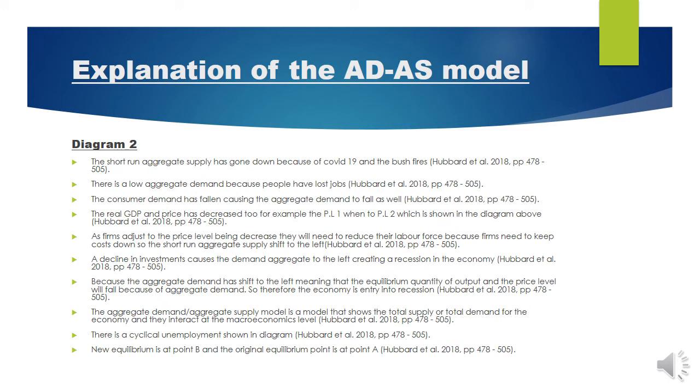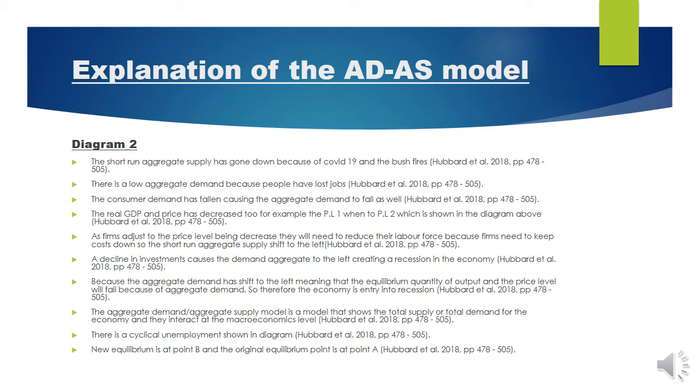As firms adjust to the price being decreased, they will need to reduce their labor force because firms need to keep costs down, so the short run aggregate supply shifts to the left. A decline in investment causes the aggregate demand to shift to the left, causing a recession in the economy. Because the aggregate demand has shifted to the left, the equilibrium quantity of output and the price level will fall. So therefore, the economy is entering recession.